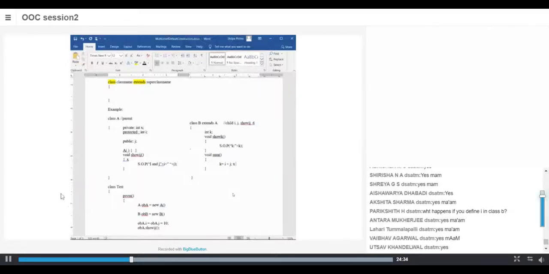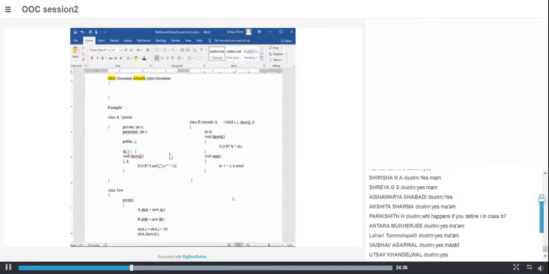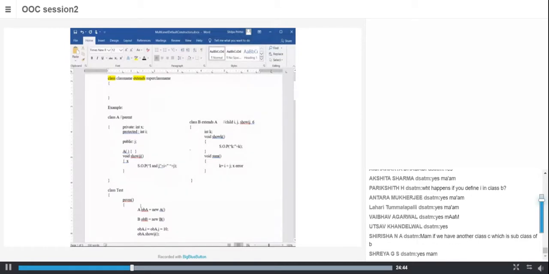It is an error. Why can private members not be accessed even within the subclass? Can I access a private member outside the class? Maybe somewhere here? No, not possible. Understood? So am I done with private? Am I done with public?